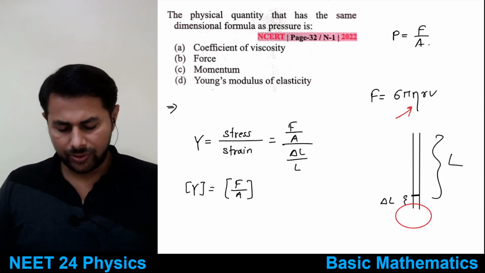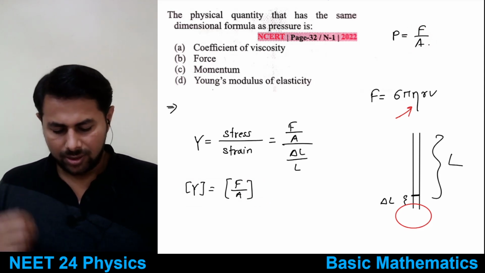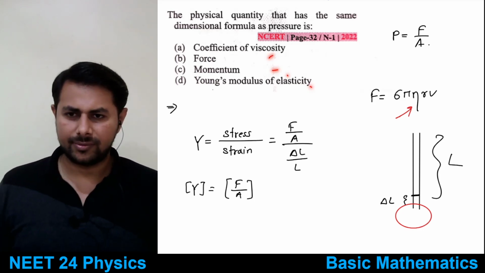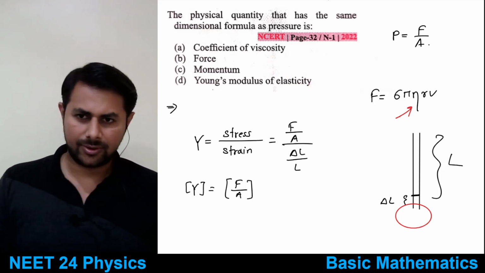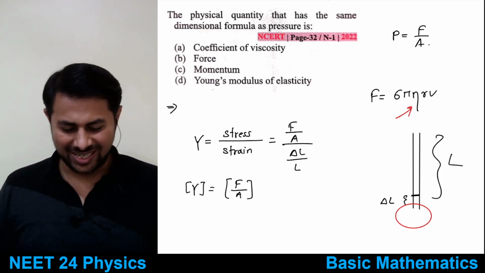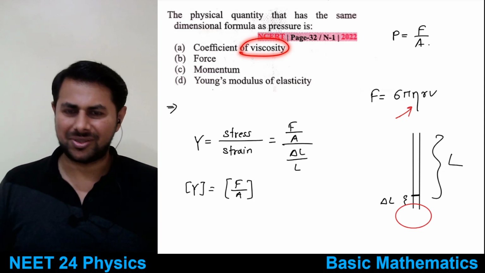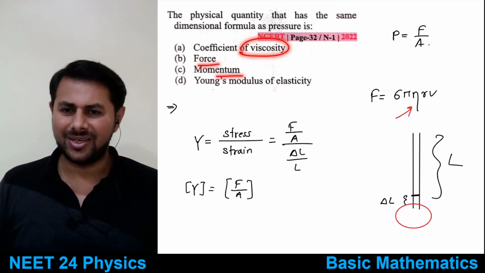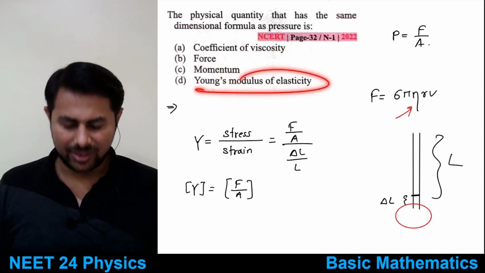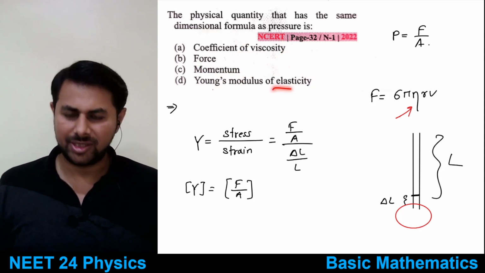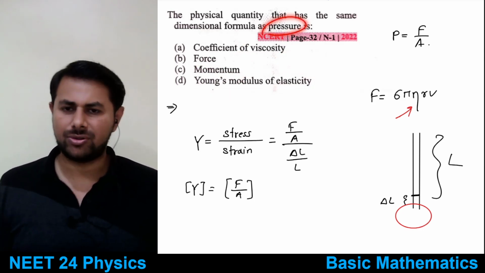If you just glance over all of the options first, not stare, before solving for dimensions of each one, then you will come to know that dimensions of this one are same as dimensions of pressure.